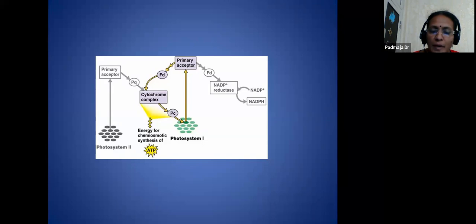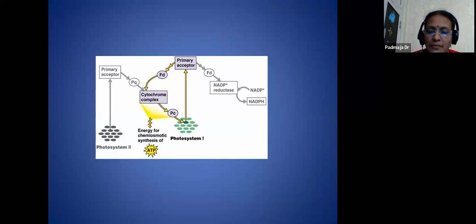This is associated with a number of chlorophyll pigments. And whenever light falls on this, the light moves as a resonance from one molecule to another molecule. At last it reaches the reaction center. Whenever the light reaches the reaction center, the electron will be excited and released, and these electrons move from one electron carrier to another, and this movement is helpful for the formation of ATP and NADPH. We can clearly learn this formation of ATP and NADPH from photophosphorylation.